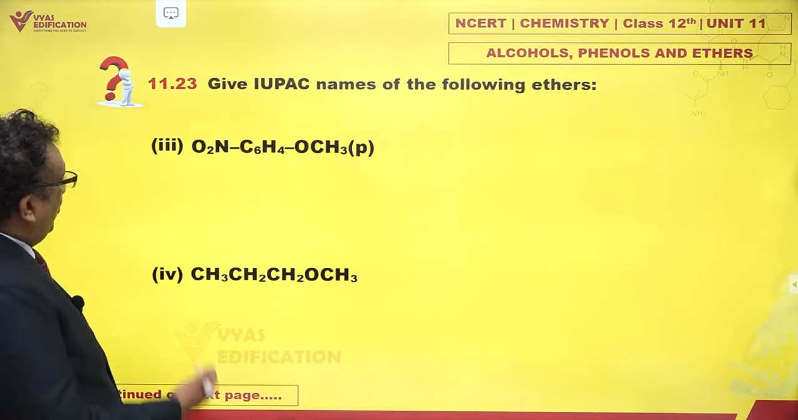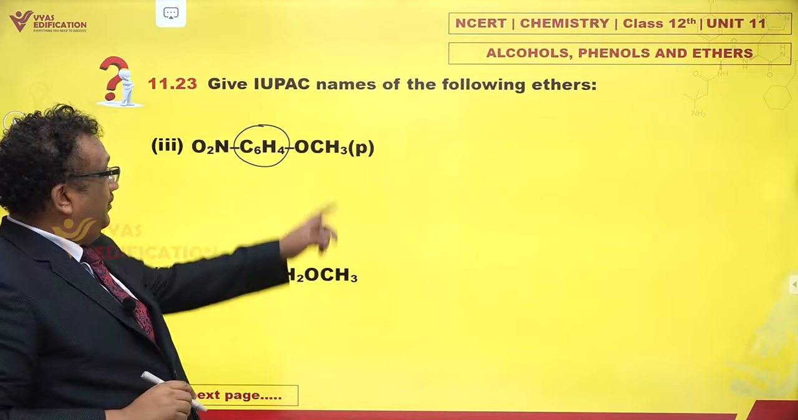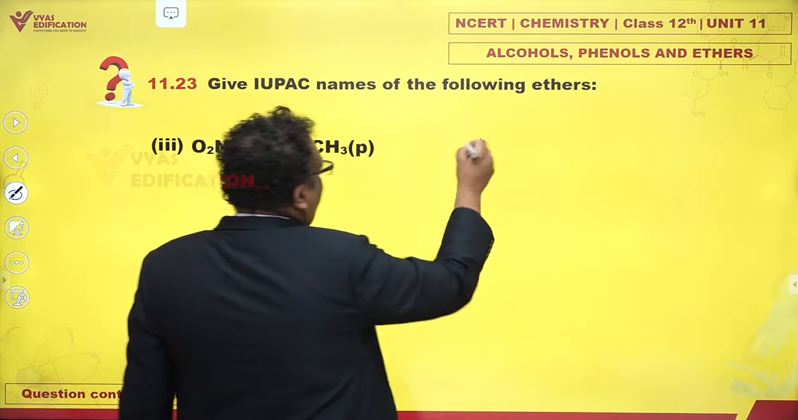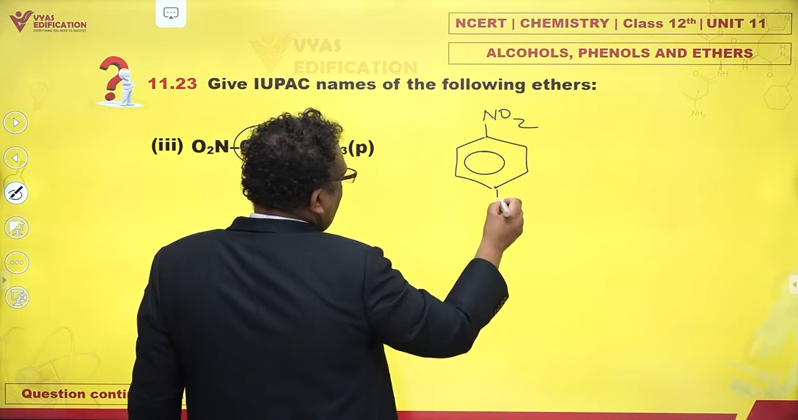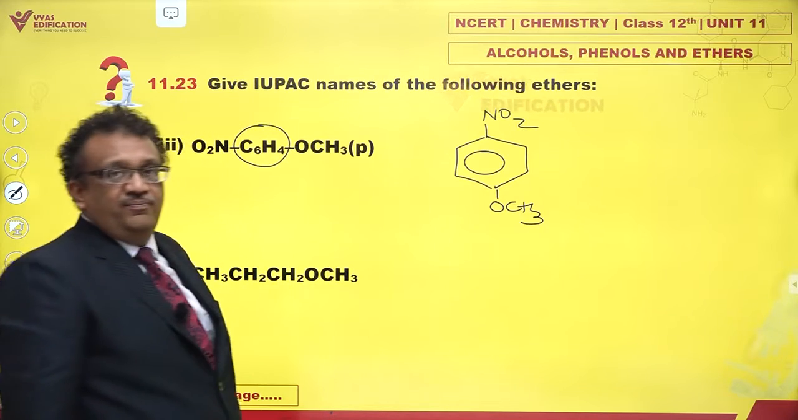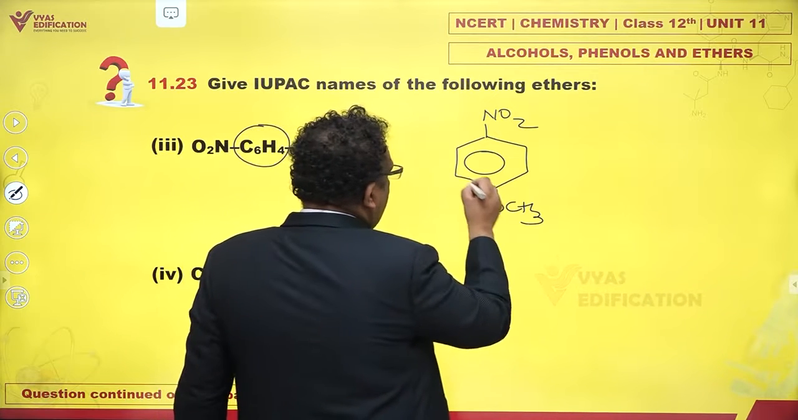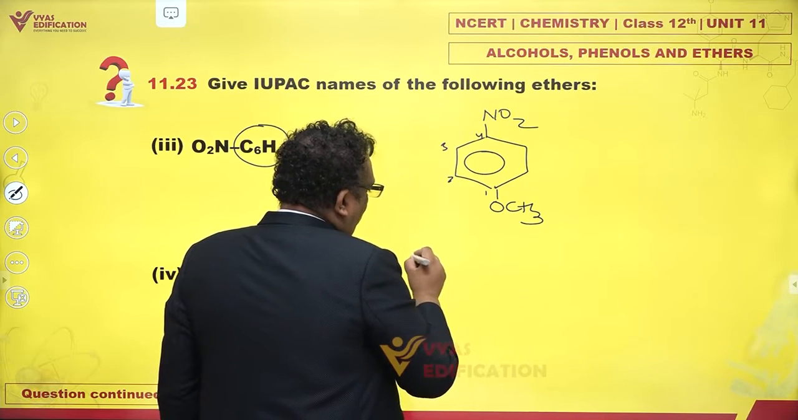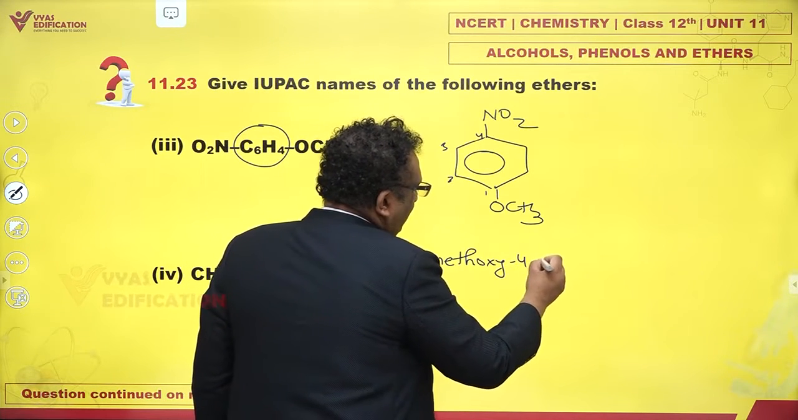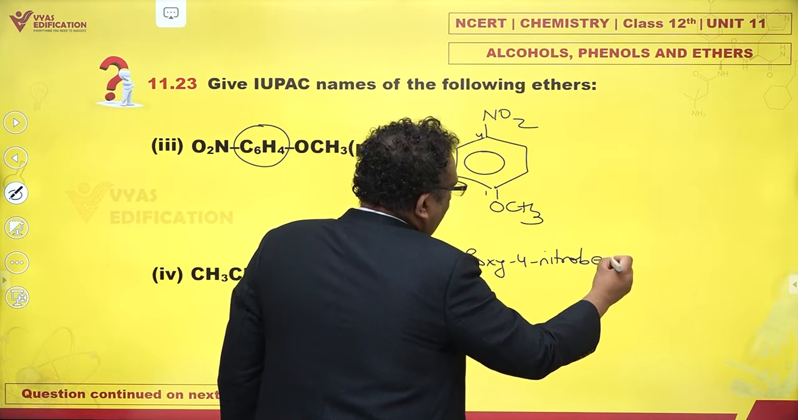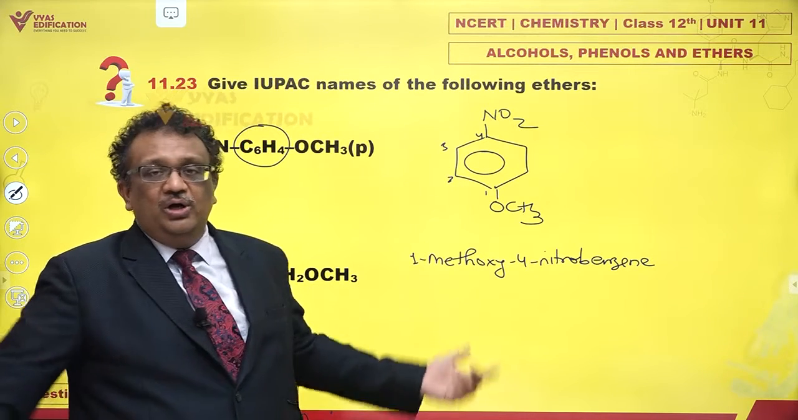Yes, indeed. What about these two? Well, you have C6H4. Now, this looks like a benzene ring, a para position. So if I have something attached to a benzene ring, then the parent chain is very well the benzene ring. Methoxy and nitro, M comes before N. So this is 1, 2, 3, 4. 1-methoxy, 4-nitrobenzene.